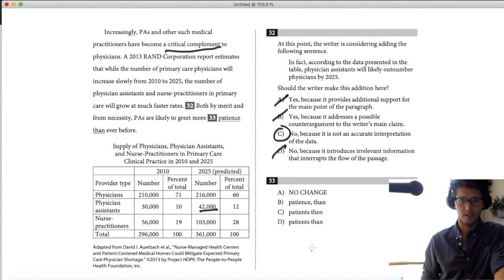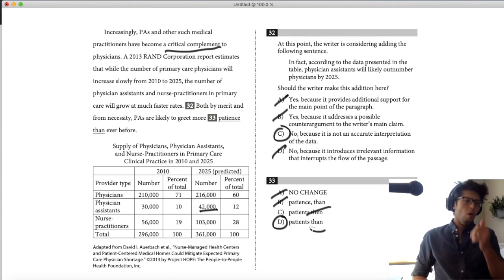And just a quick check-in with 33 while we're at it. To greet more patients, as in people, not as in taking your time. And then "than" is comparison. Than ever before. So not "then," because that's time.